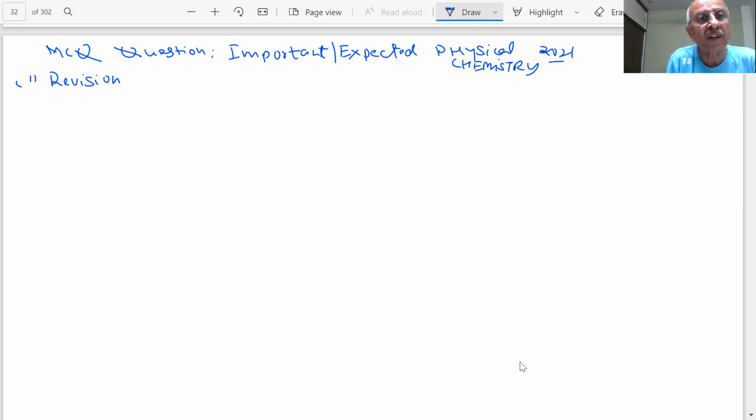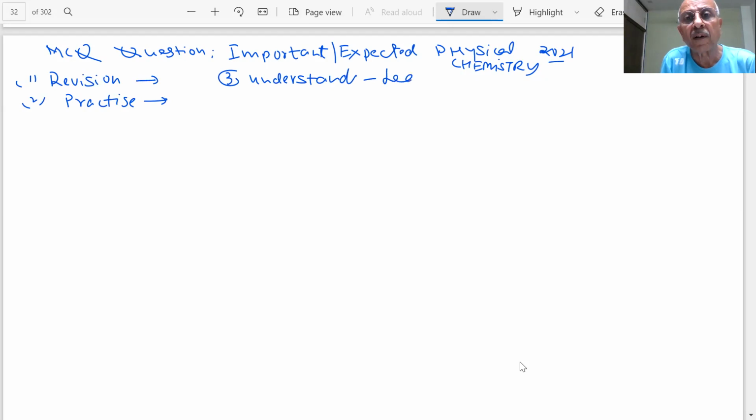What we are doing, students? Revision of the course, number one. Number two, we are doing practice. Physical chemistry involves, as we have already told you, that we must understand the material. Learn. The answers and questions are like this, that we have to understand the question. If we don't understand the question, the answer cannot be provided. We have to learn, students. We have to do the revision.